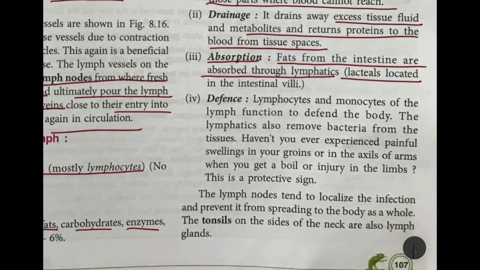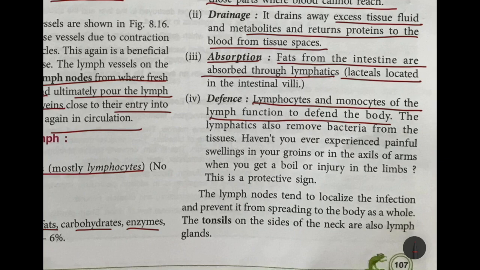And of course, defense, because it has white blood cells; lymphocytes and monocytes of the lymph function to defend the body. The lymphatics also remove bacteria. If any bacteria has entered, then those bacteria are also removed from the tissues. Sometimes when you get a boil or a sore, you will get swellings in your groins or near your armpits.